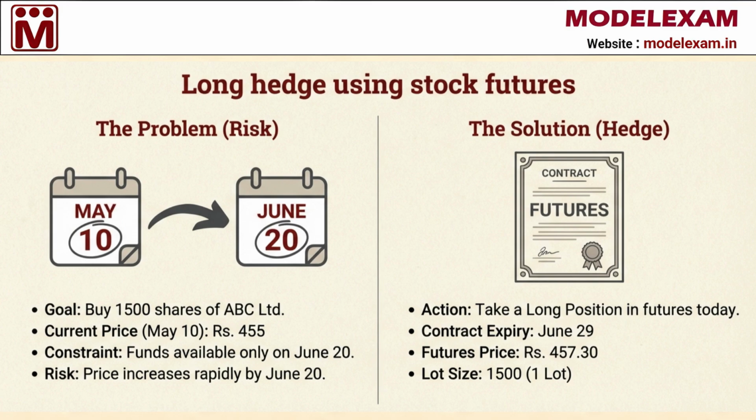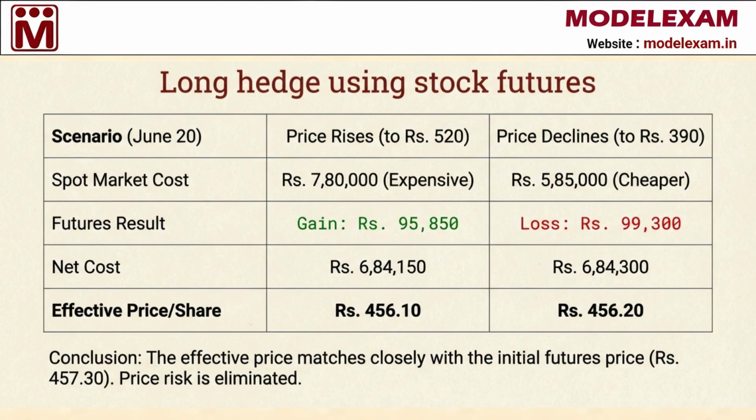The futures price is 457.30 rupees, and since the lot size is 1500, you buy exactly one lot. Now, let us see how this hedge works when June 20th arrives. If the price has risen to 520 rupees, the shares in the cash market become expensive, costing you 7,80,000 rupees. However, your futures position gives you a profit of 95,850 rupees. When you subtract this profit, your net cost is